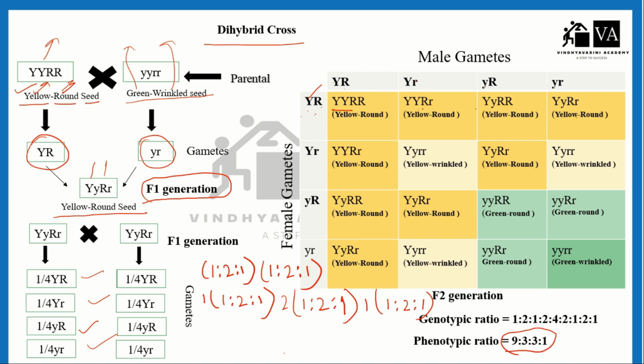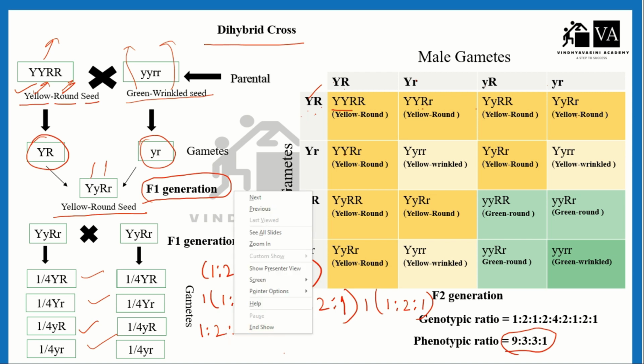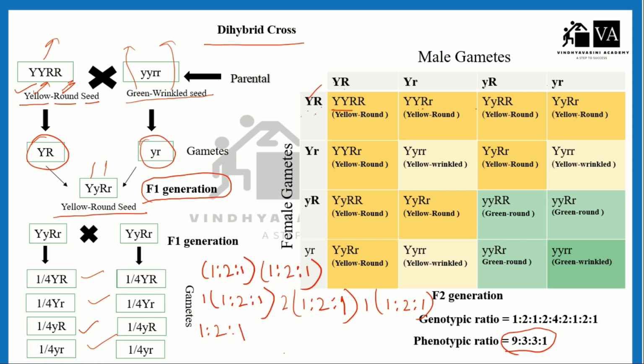So 1 will multiply with 1, the ratio will be 1. 1 will multiply with 2, the ratio will be 2. 1 will multiply with 1, the ratio will be 1. 2 will multiply with 1, the ratio will be 2. 2 will multiply by 2, the ratio will be 4. 2 multiplied by 1, that's 2. 1 multiplied with everyone, the ratio will be this. So you get the ratio 1 is to 2 is to 1, 2 is to 4 is to 2, and 1 is to 2 is to 1.